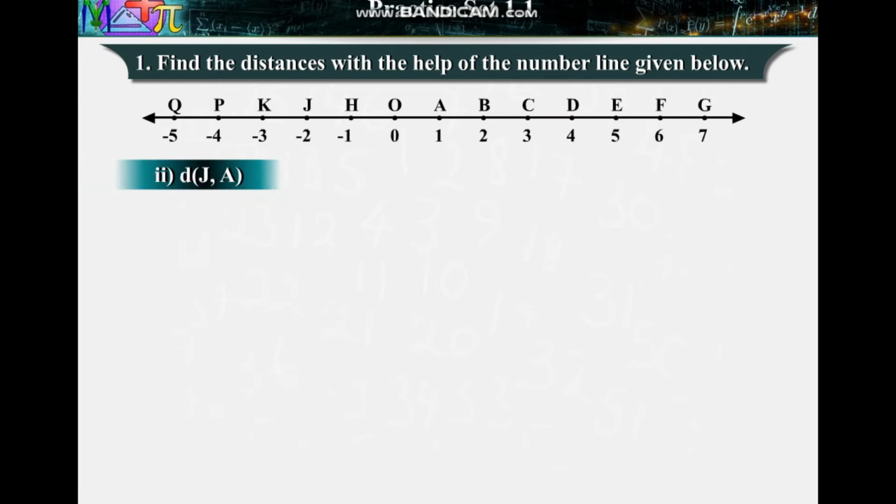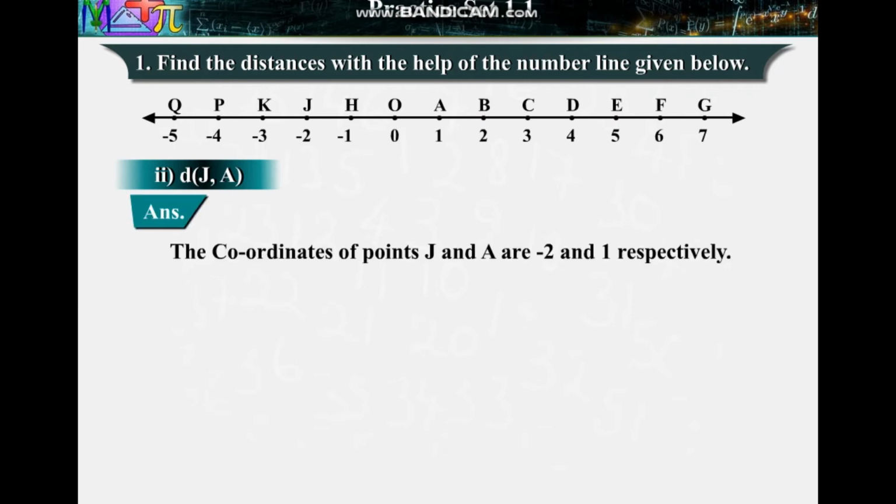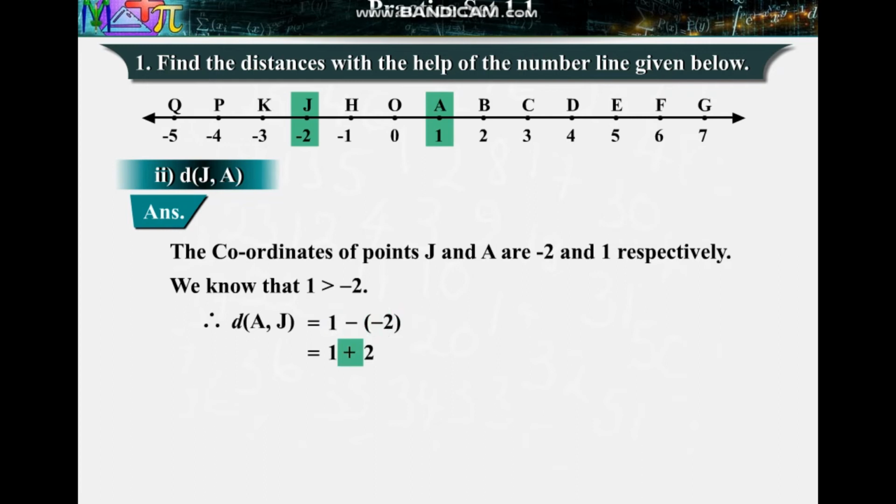2. Distance between points J and A. Answer: the coordinates of points J and A are -2 and 1 respectively. We know that 1 is greater than -2. Therefore, distance between AJ is equal to 1 minus of -2, which is equal to 1 plus 2 is equal to 3. Therefore, distance between points J and A is equal to 3.